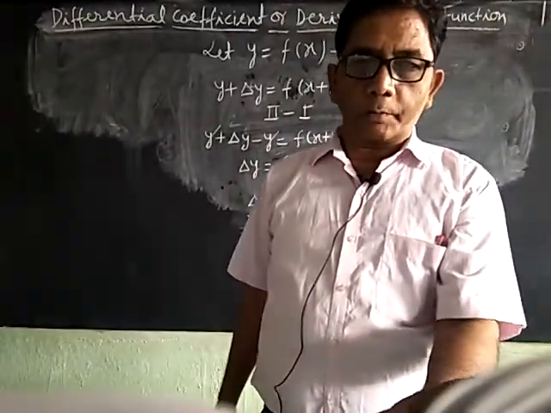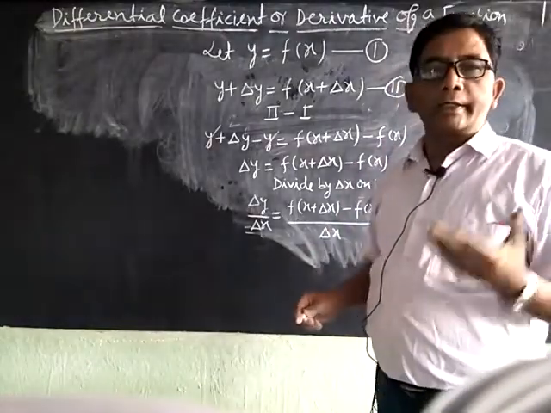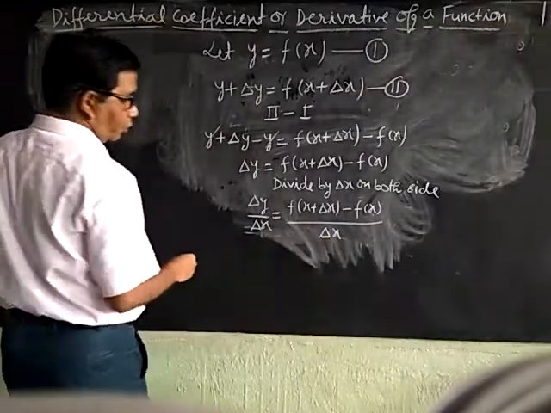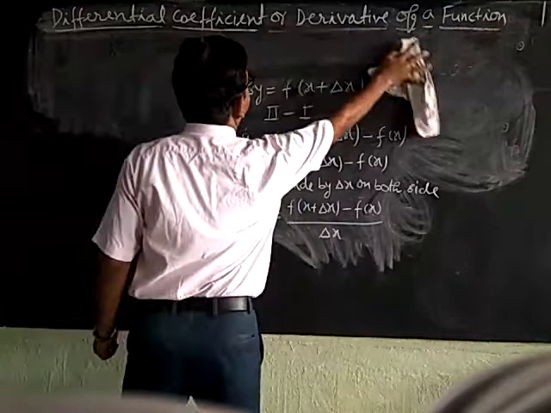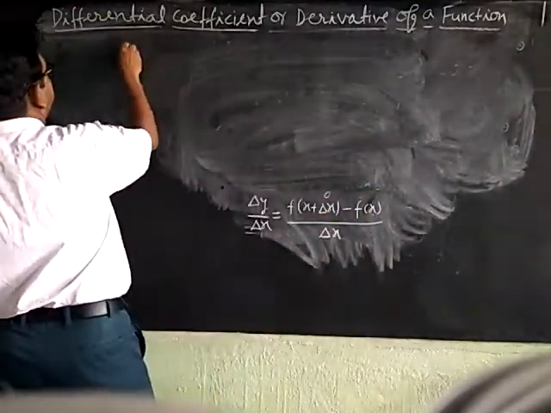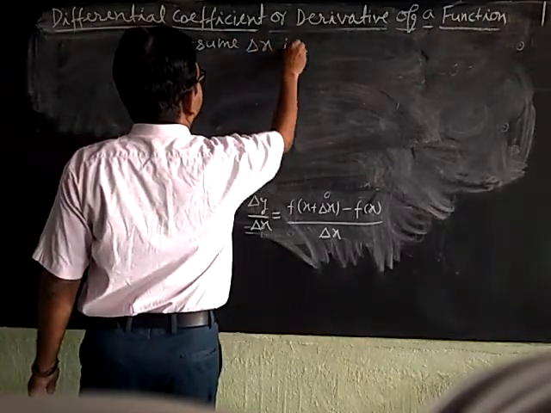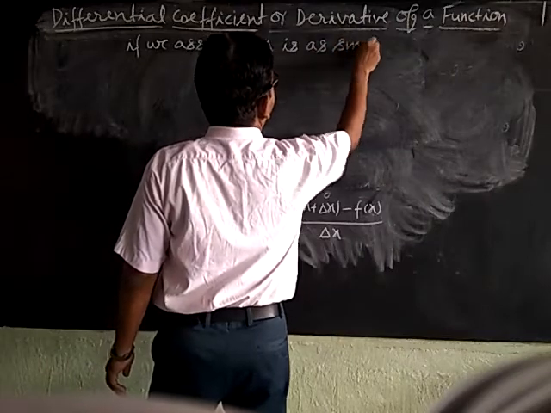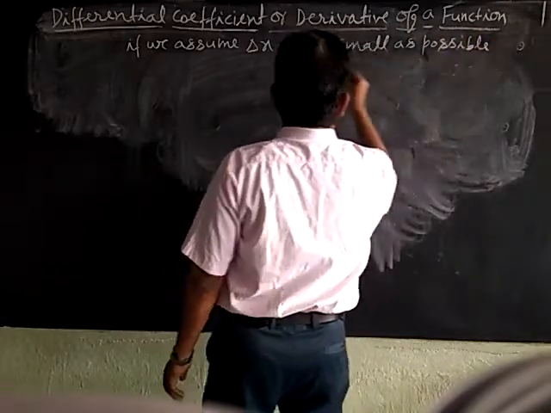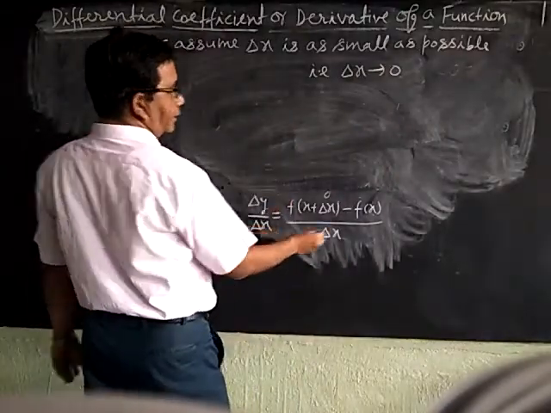If we suppose, let delta x be as small as possible, that is delta x tends to 0, then we can write equation third.